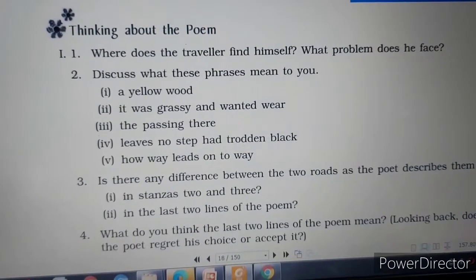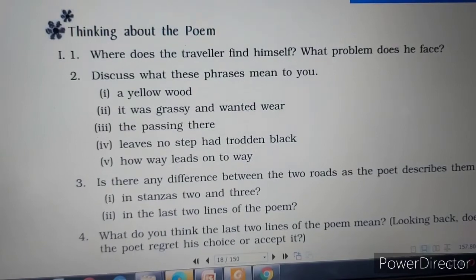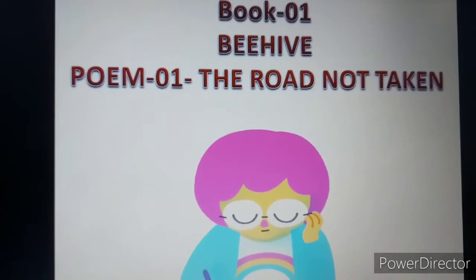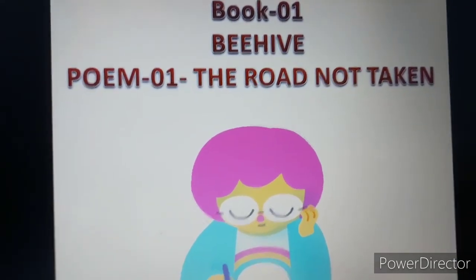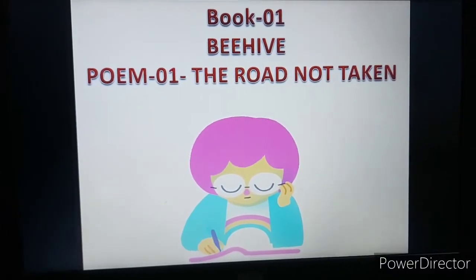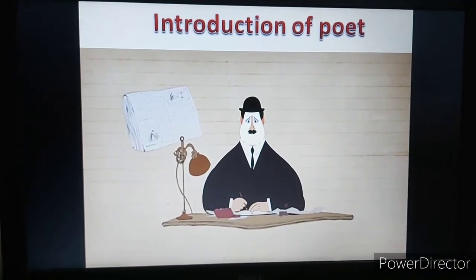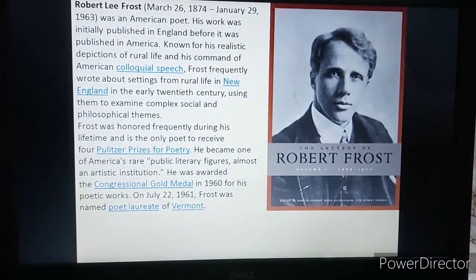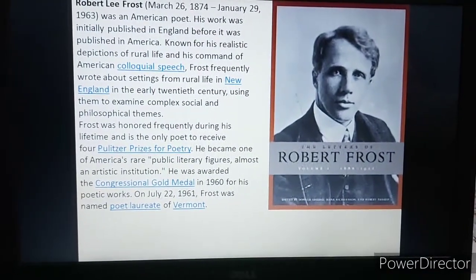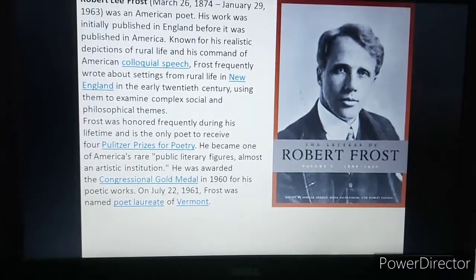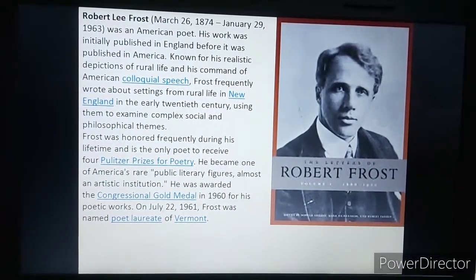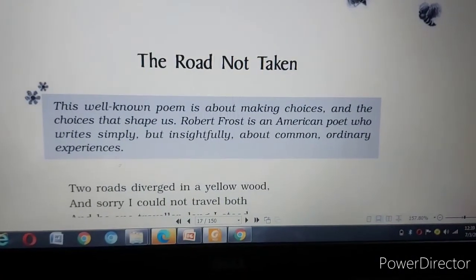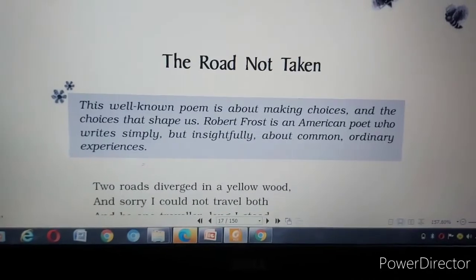Now students, let's have the recapitulation of all the things we have done. We have done Book 1 Beehive, poem number 1, The Road Not Taken. Then we had the introduction of the poet, Robert Frost. He is an American poet, and he has also won a gold medal, and there are many other things. Robert Lee Frost is his full name. Then we have the word meanings as well, and then we have the poem.